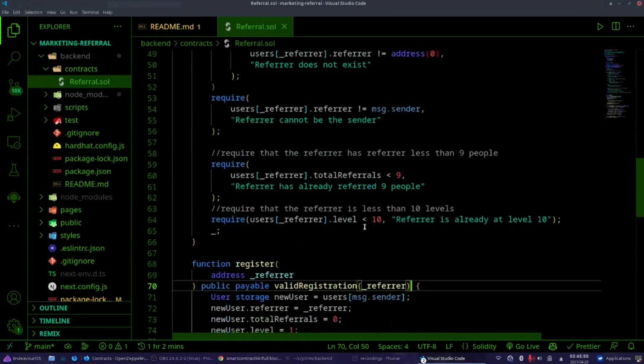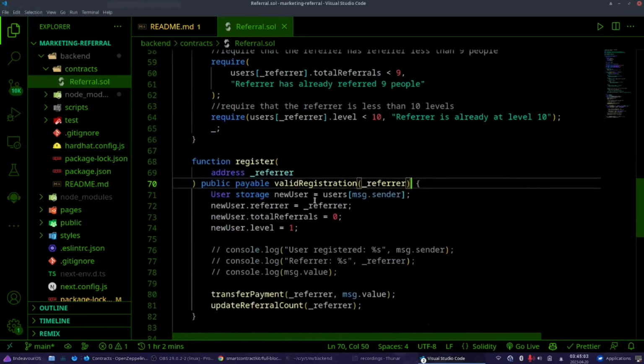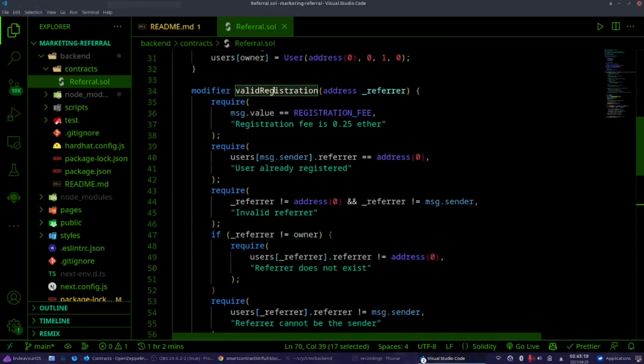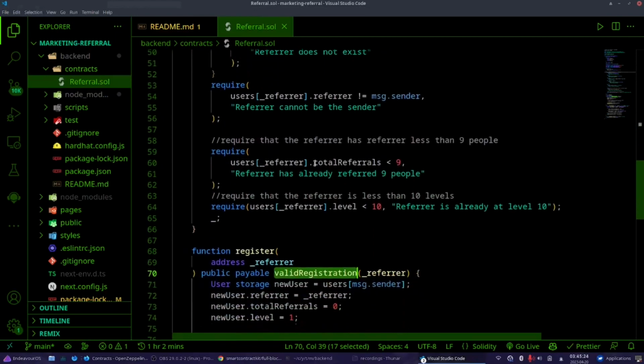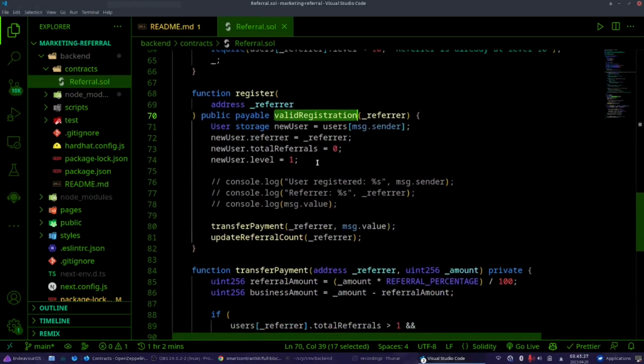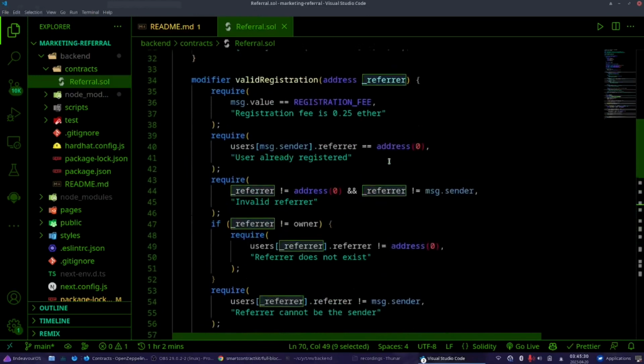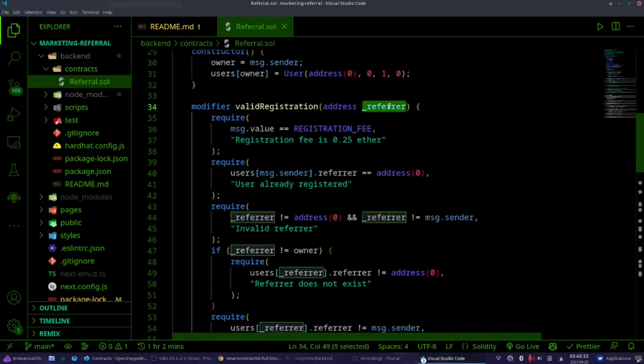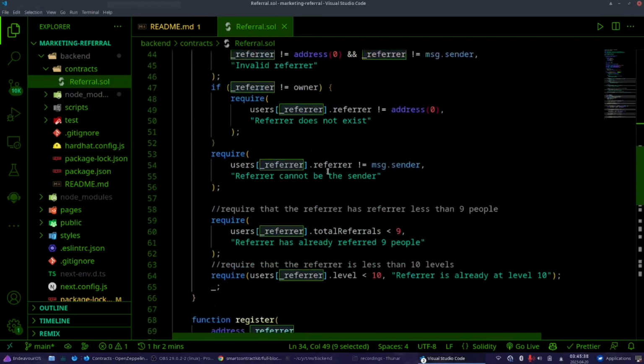Now what have we done? I have a modifier and I'm passing this modifier valid registration with the referrer parameter into my register function, which means that when anyone tries to call the register function, it first has to go to this modifier and can only be called if all of these checks are passed. And here I'm passing the address of the referrer, the person who is referring the user. So you will see why.